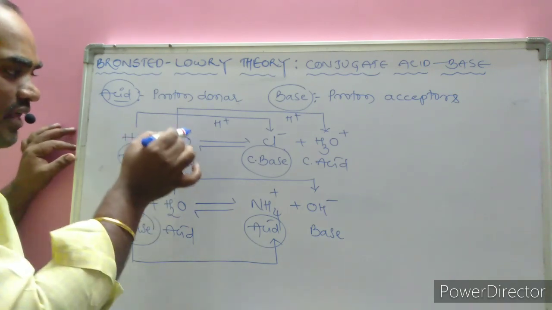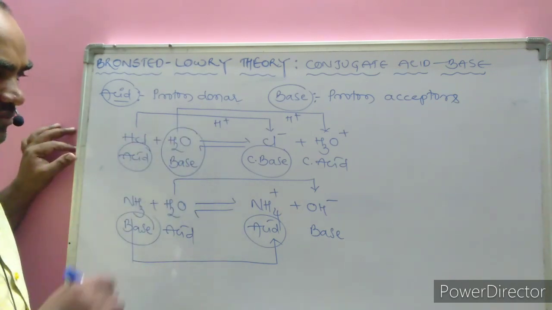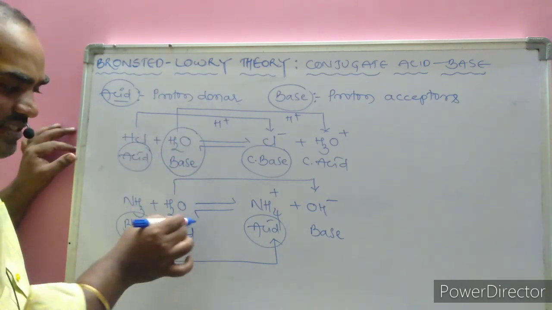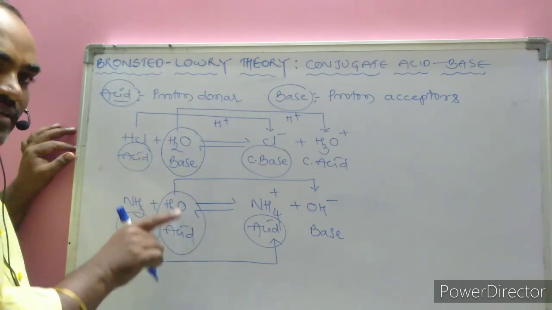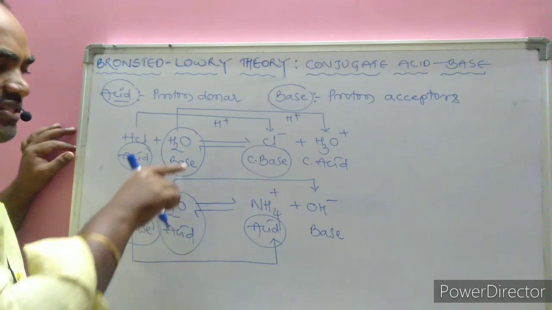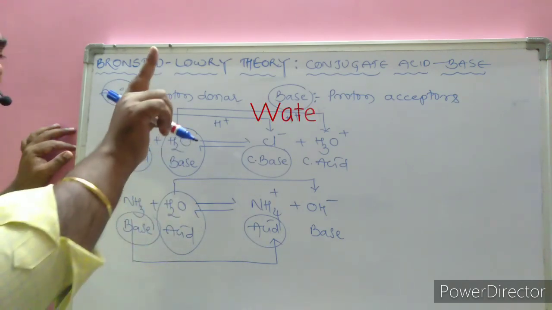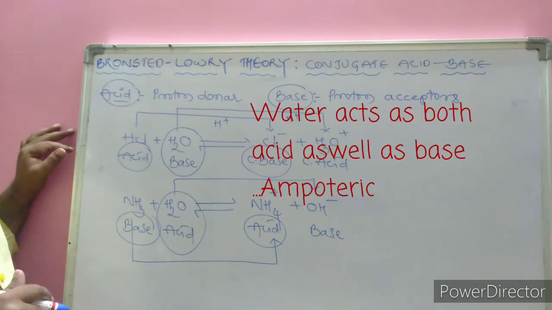Next one. In this particular example, H2O is acting as a base. In this particular example, H2O is acting as an acid. The substances which act as both acid and base we call amphiprotic, also called amphoteric substances.